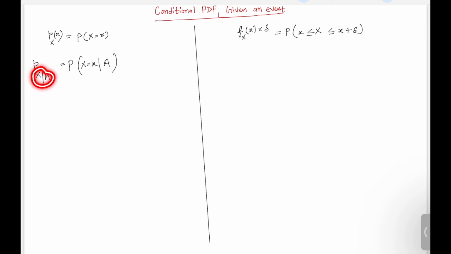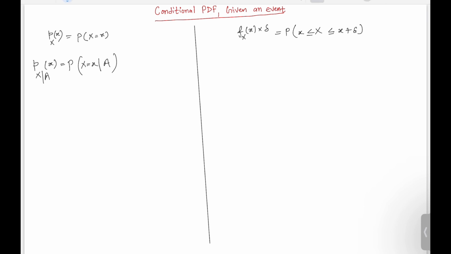So we will have to indicate what we are talking about, right? And it will again be a function of this little x, right? And similarly, how can we write the same conditional PDF in the case of a continuous random variable?